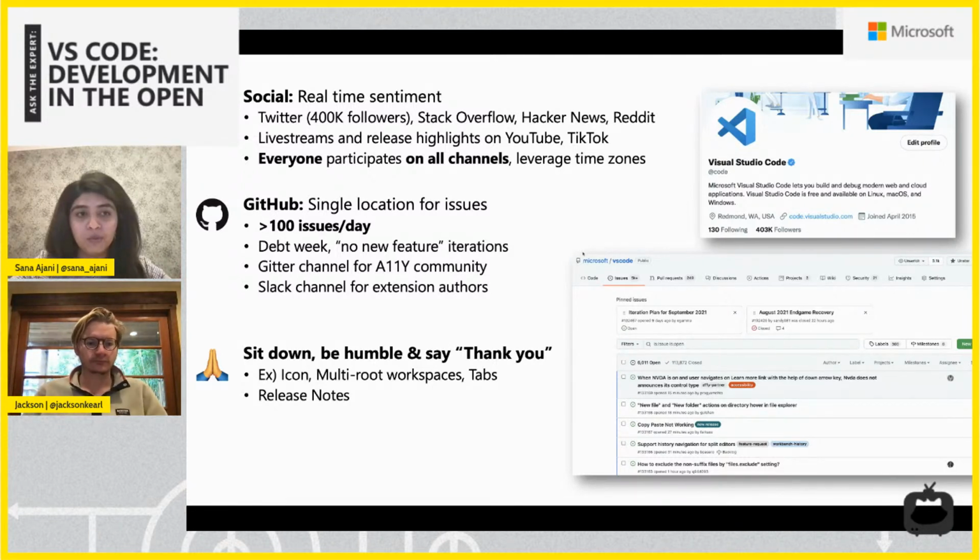Again, as we said about GitHub, we get over 100 issues a day. So what we try to do in our calendar year is leave one month a year to be just an issue triaging month. Right now, we're in that. It's October. So in October, it's no new features, but we're going to go and respond to a lot of the issues that have opened up and piled up, that maybe we want to go back and track and see if there's any updates on, or just close out. So we do that one month each year.